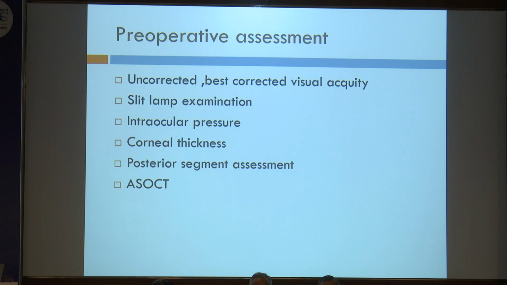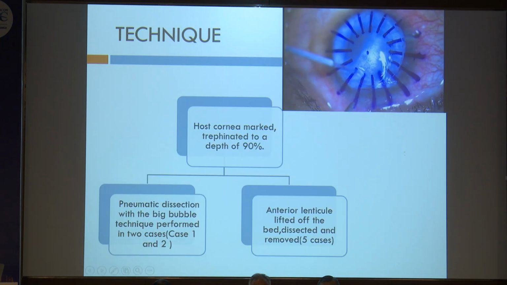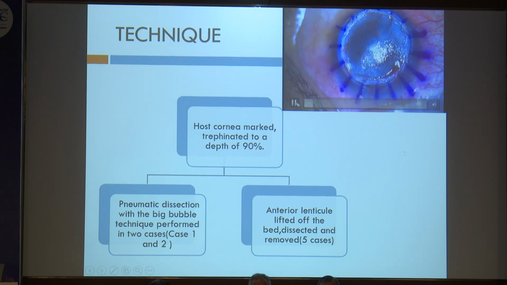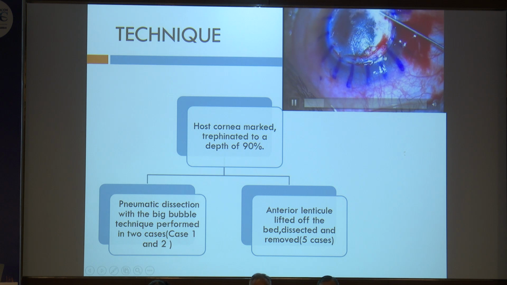A preoperative assessment was done for all cases, which included uncorrected and best corrected visual acuity, slit lamp examination, IOP, corneal thickness, and posterior segment assessment. AS-OCT was done to determine the donor as well as the residual stromal bed thickness. Now the technique that was used in our study was as follows. First, the host cornea was measured. The donor lenticule of the primary graft was quantified using a caliper. The same size trephine was used to mark the host cornea, and the trephination was done to a depth of 90%, following which the superficial stromal layers were removed, and a pneumatic dissection with big bubble technique was performed in 2 cases.